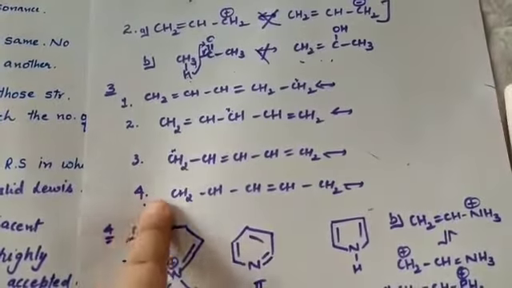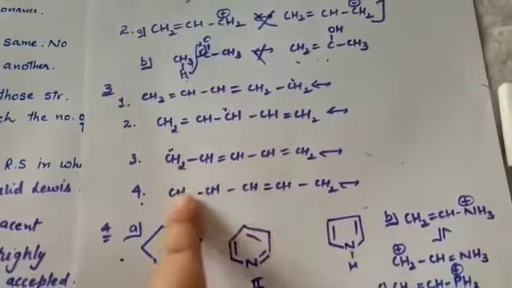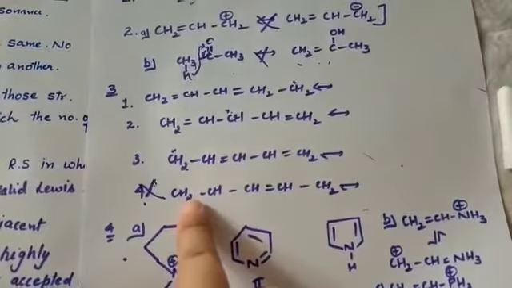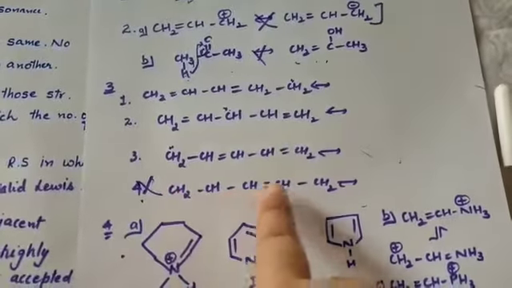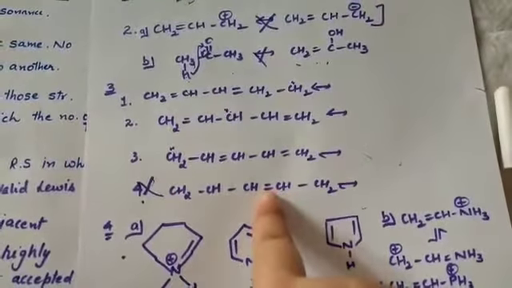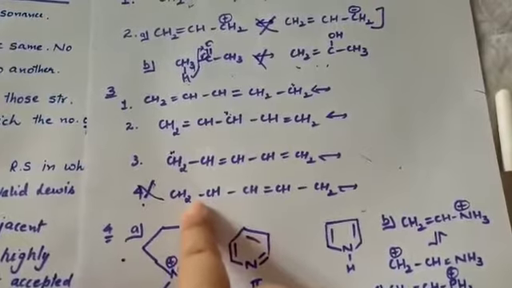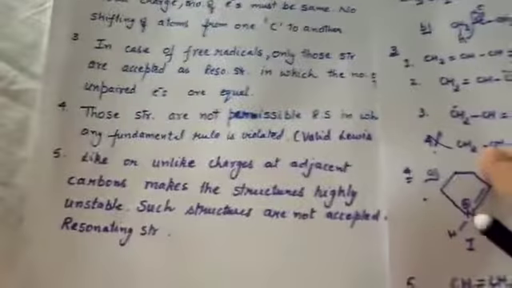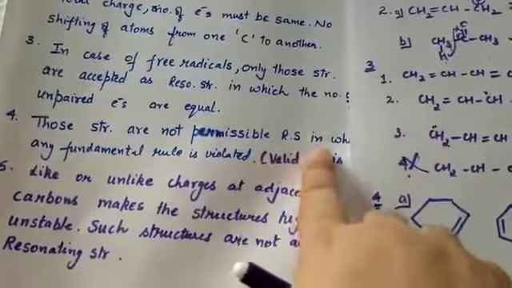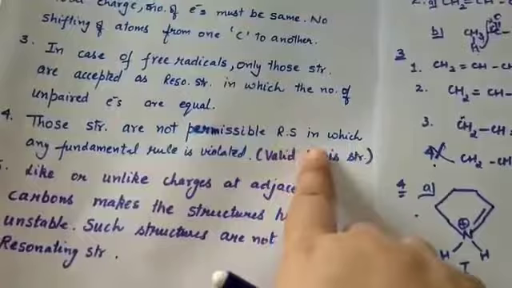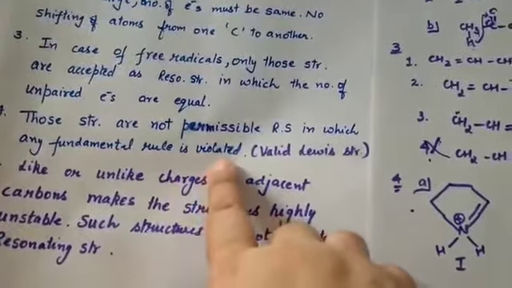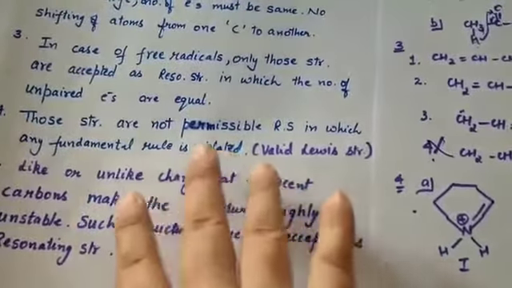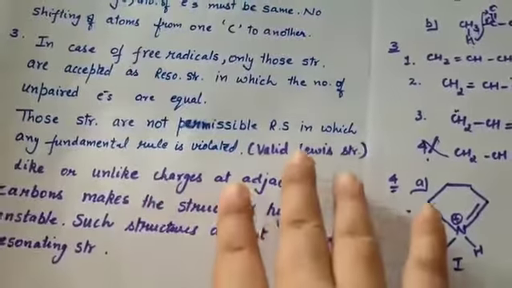In the fourth structure, there is no unpaired electron. So the fourth structure cannot be called a resonating structure, although it has the same number of carbons and the double bond present, but it does not have any unpaired electrons, so we cannot say that it is a resonating structure. Okay, coming to the fourth rule, those structures are not permissible resonating structures in which any fundamental rule is violated. Now what do you mean by this? It means all the structures should have valid Lewis structures.